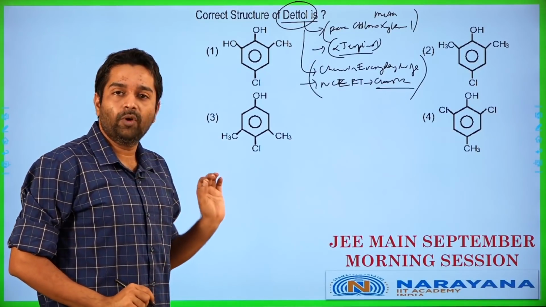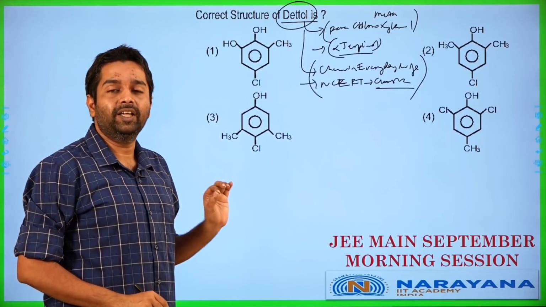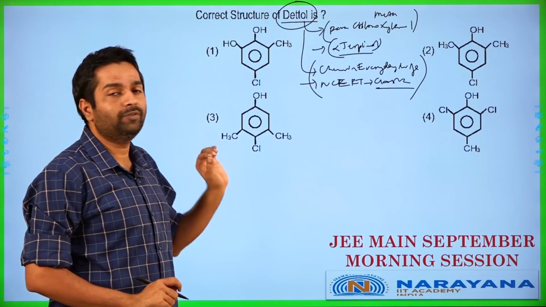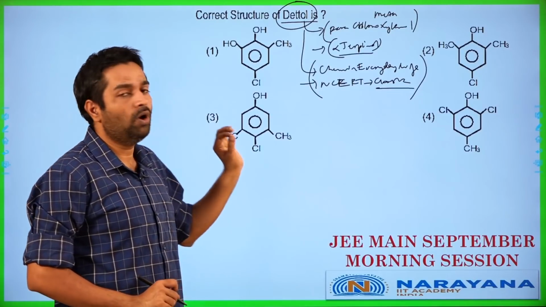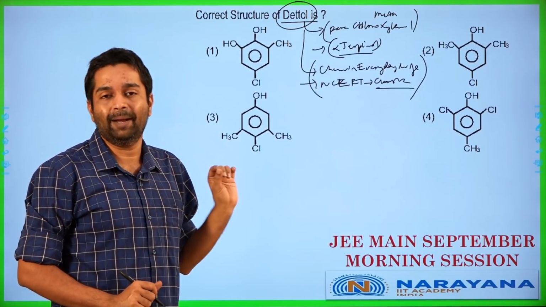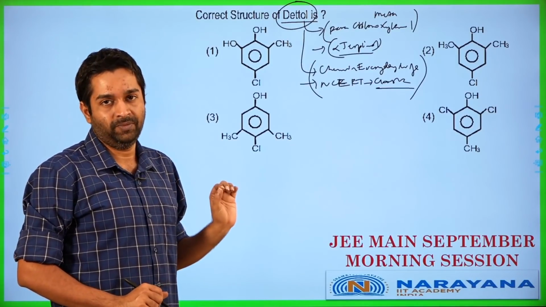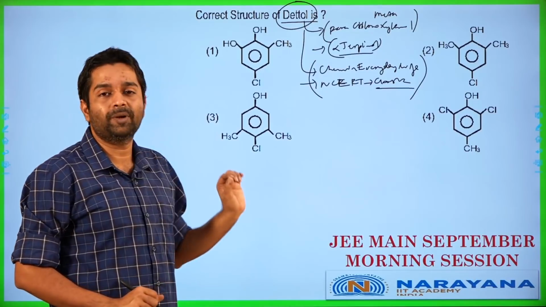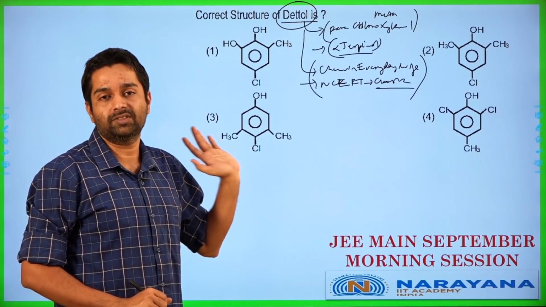I have to inform you guys that the JEE Mains, which is conducted by NTA, will have quite a few of these fact-based questions. You are certainly expected to know some structures which are available in chapters like chemistry in everyday life, biomolecules, polymers, definitely. And you need to know what groups are present, and at least the bare minimum you need is to be able to recognize the structure.